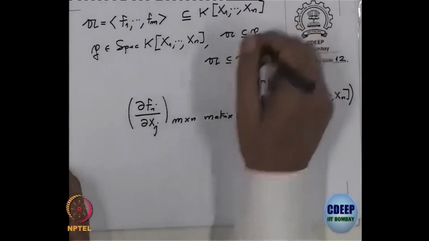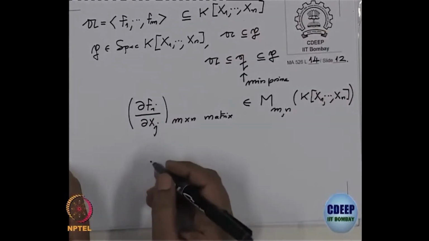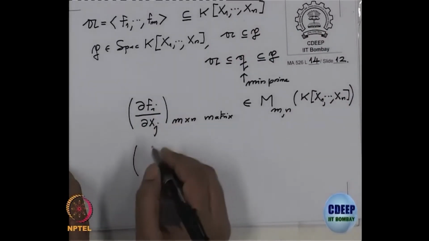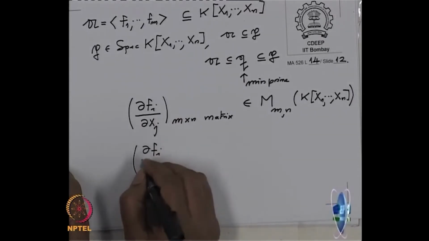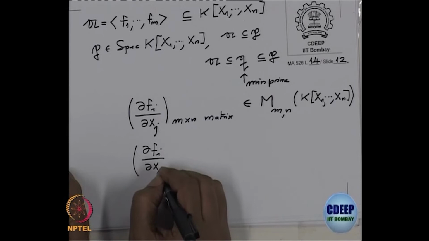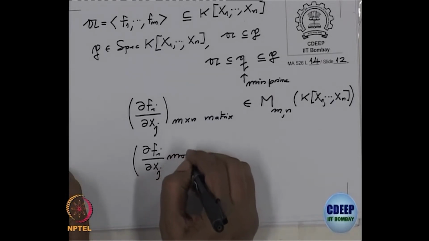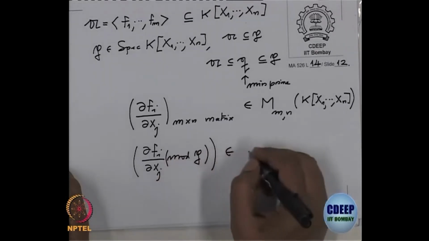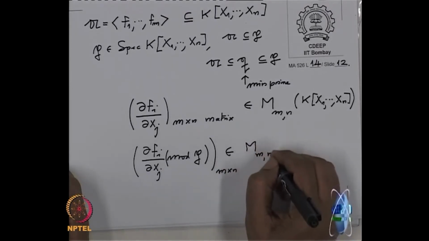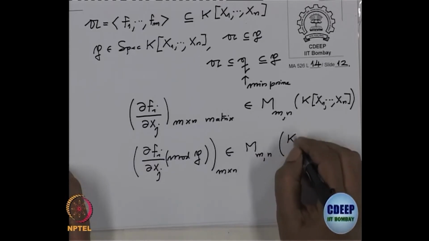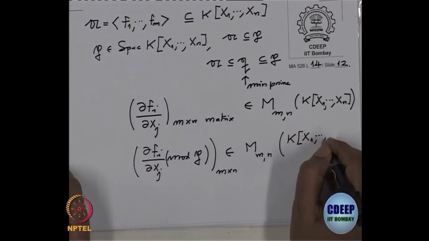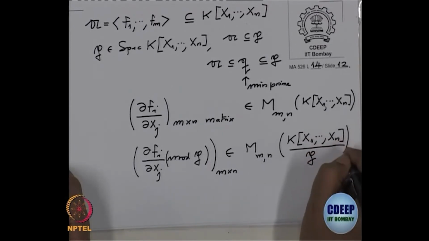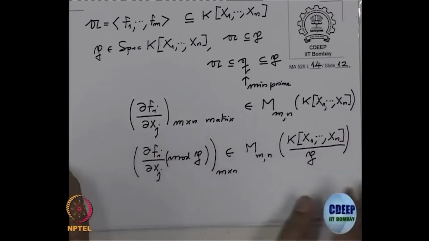So, read this matrix mod P, that means we are reading these entries mod P. So, ∂f_i/∂x_j, these I am reading mod the ideal P. So, this way you will get a matrix m × n again, over k[x1, ..., xn] mod P. This is the matrix we obtained. Now, this is like a Jacobian matrix.